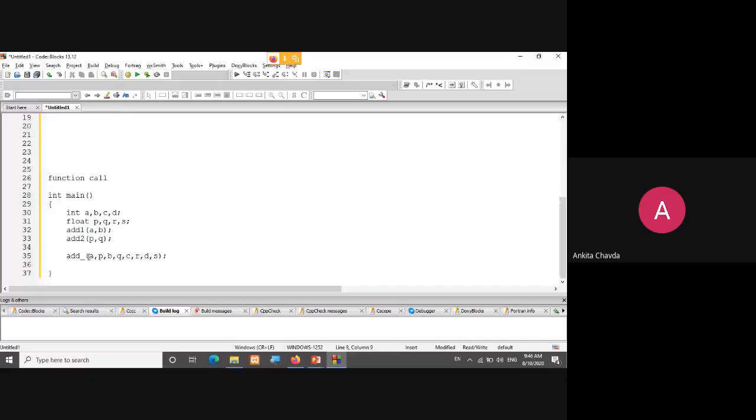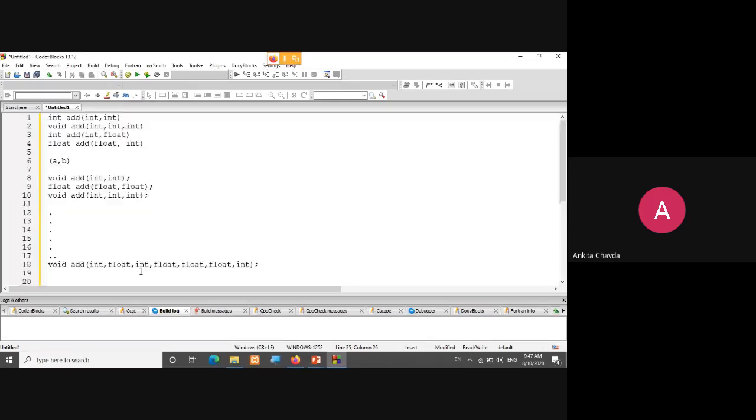Whatsoever the prototype is, and whatsoever I want to call, I don't have to check which function is this. Fine. Now it is the task of the compiler. The compiler needs to check which function is this. Of course, right? So here I'll simply call this add function. Now whichsoever the add function from these 50 functions, the compiler will find it for me and return it. Getting it? Yes or no now?